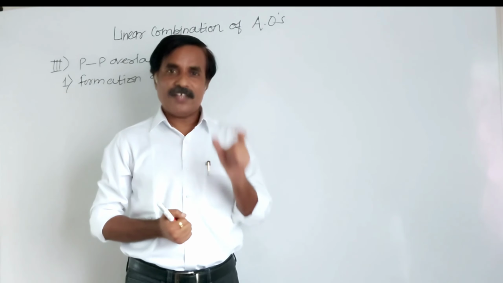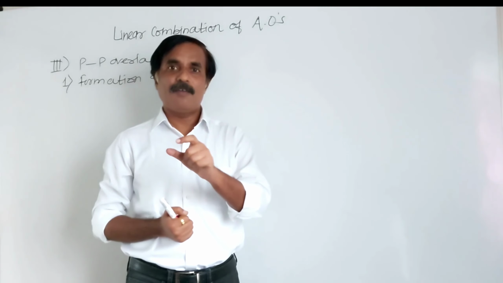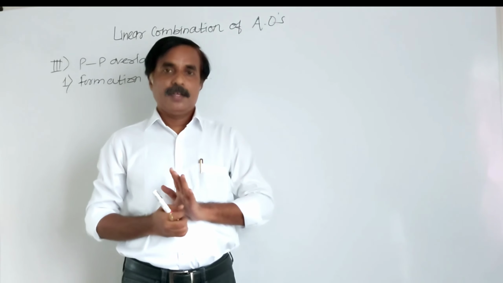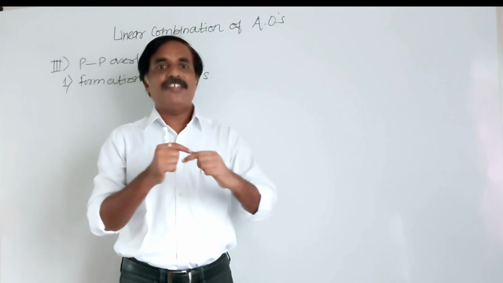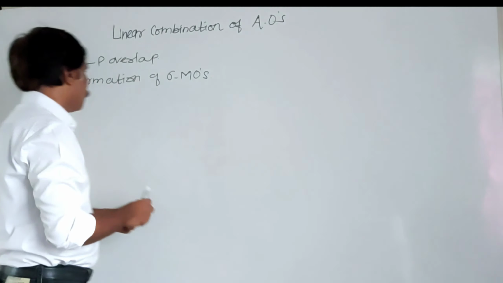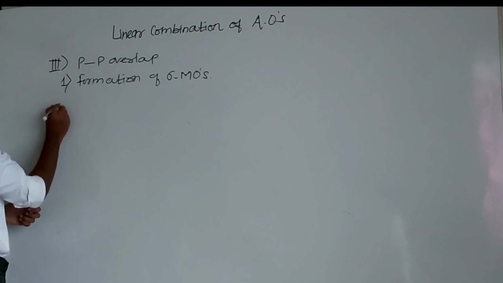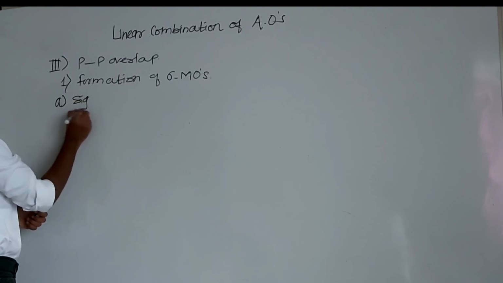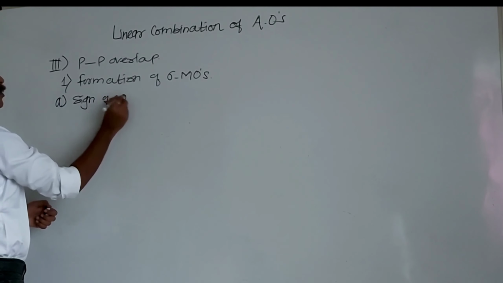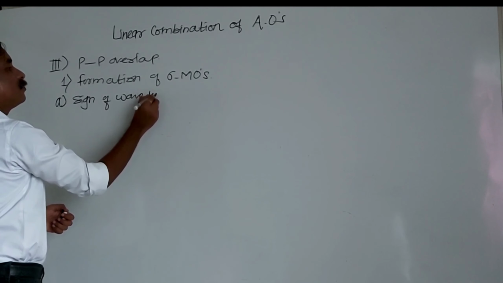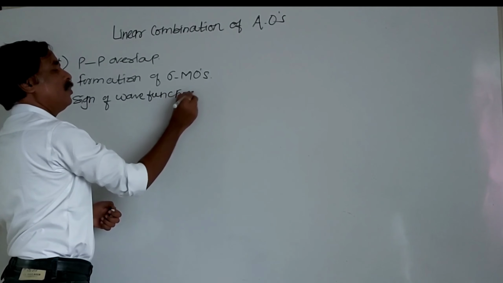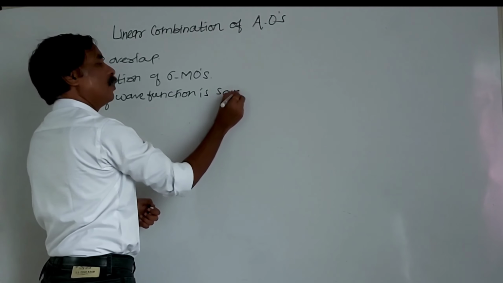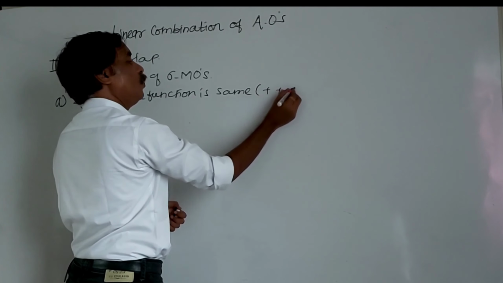The s atomic orbital gives only a sigma bond because it is non-directional. When p atomic orbitals lie along the internuclear axis, I will take case number 1 again, positive overlap, when the sign of the wave function is the same.